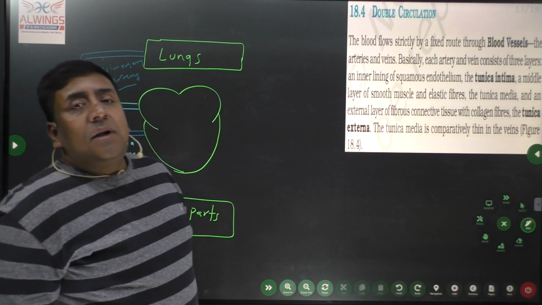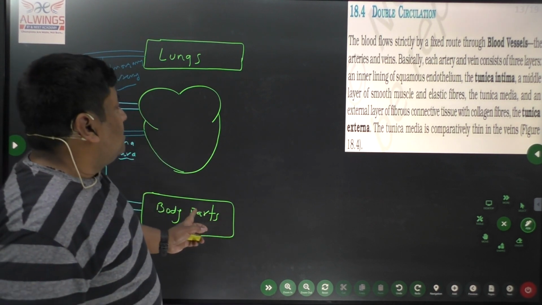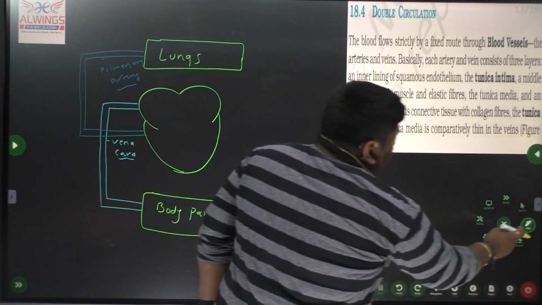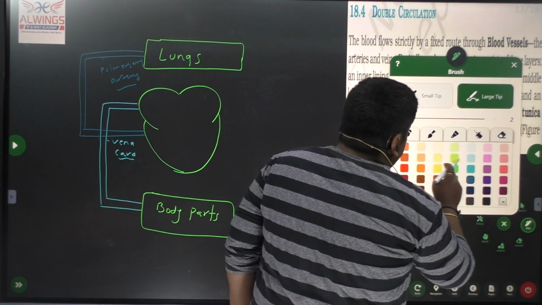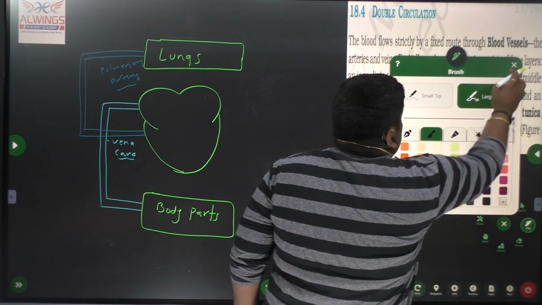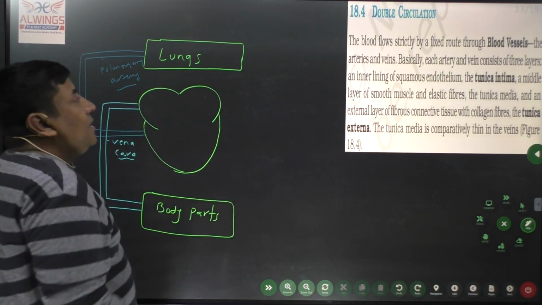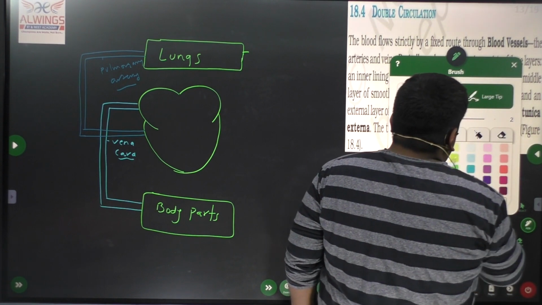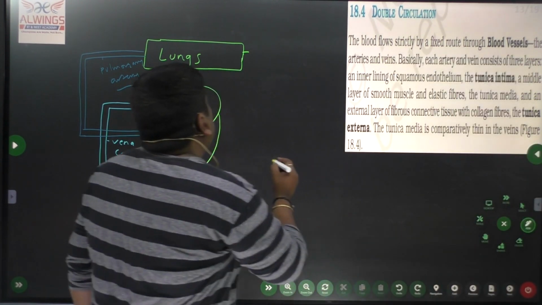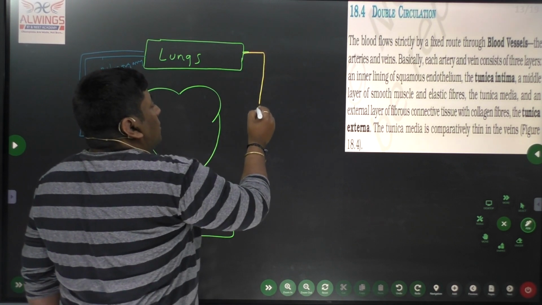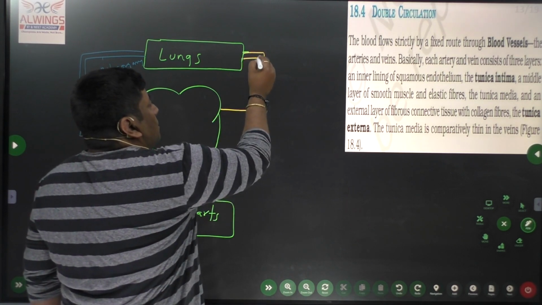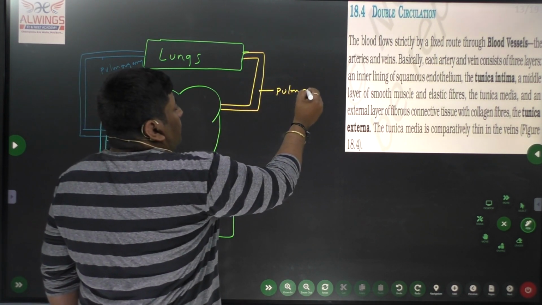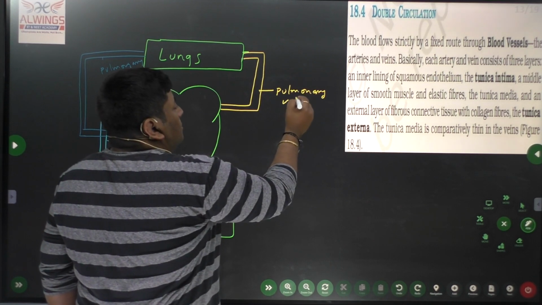So first, blood enters into the heart from body parts towards the right side, the right auricle and right ventricle. Then from the lungs that blood gets purified. The oxygenated blood is transferred from our lungs to our left auricle through the pulmonary vein.